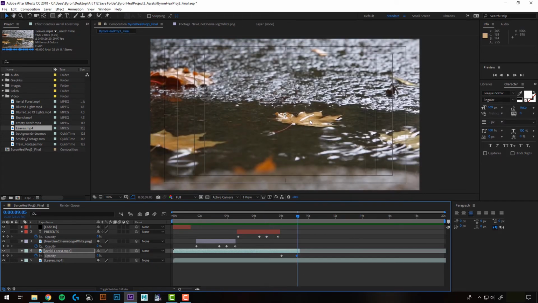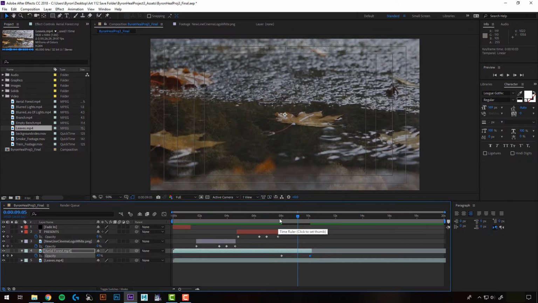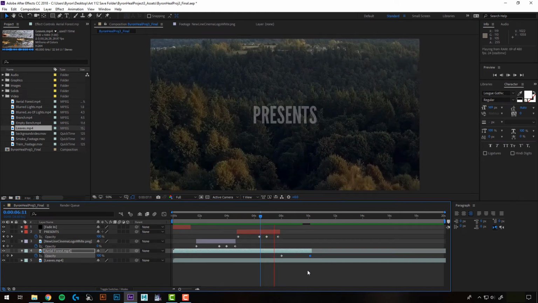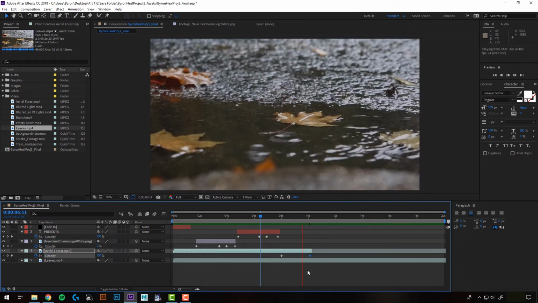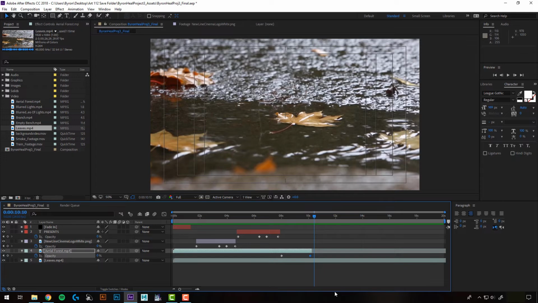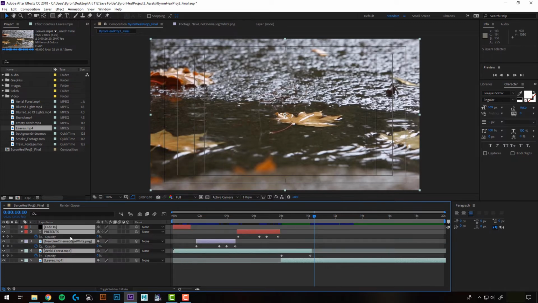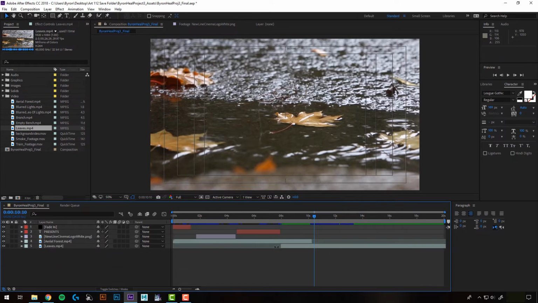So now that one fades out and reveals this one. The fade is a little fast, so I think I'm going to drag it forward and make it a little bit longer. Yeah, something like that looks cool. And just to make my timeline less confusing, I'll drag the beginning of my leaves layer up to here since I don't need any of this. So now, when everything's collapsed, I know that my leaves aren't going to start till somewhere in here.